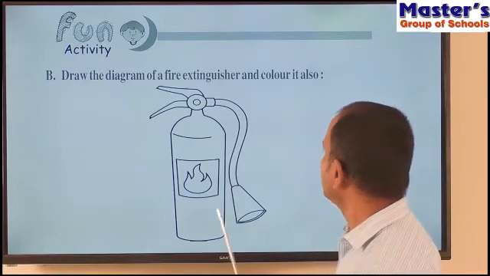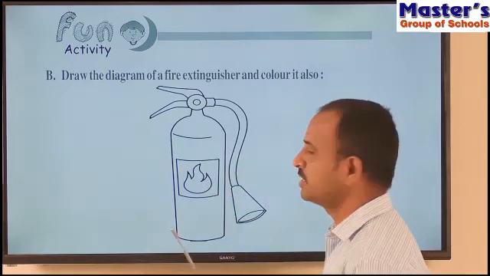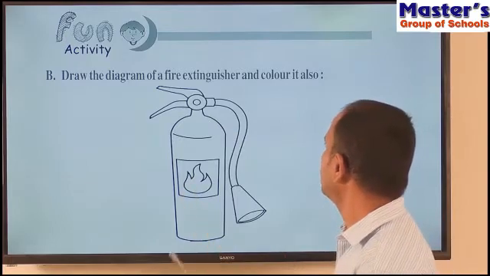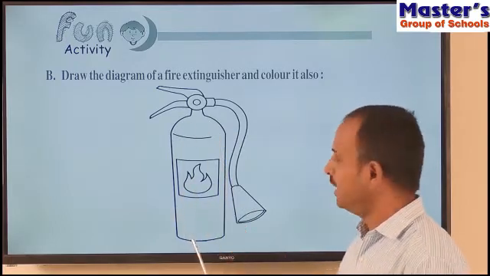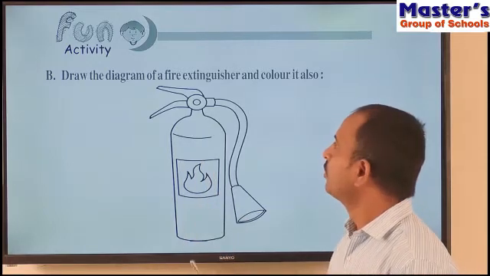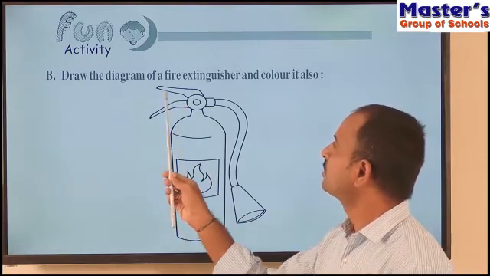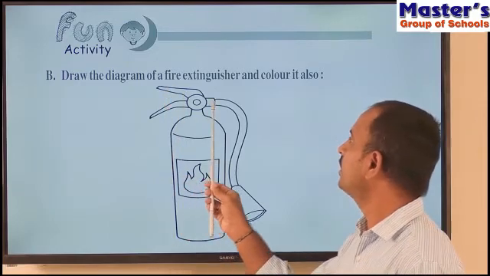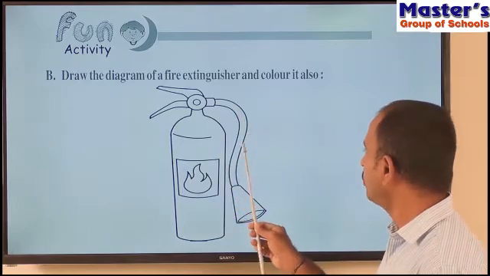So children, this is the diagram of the fire extinguisher. Generally, fire extinguishers will be red in color. It is a cylinder, and in this cylinder there will be a gas. If you press this nozzle, children, this is the nozzle, you will get the gas coming out from this tube.